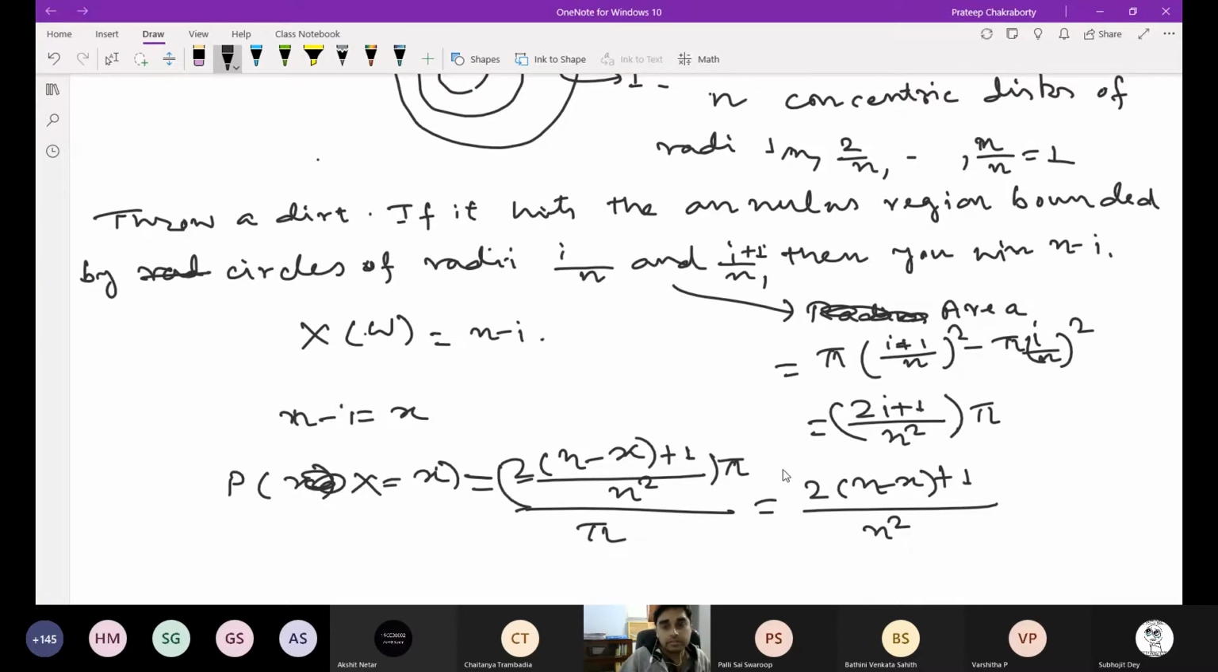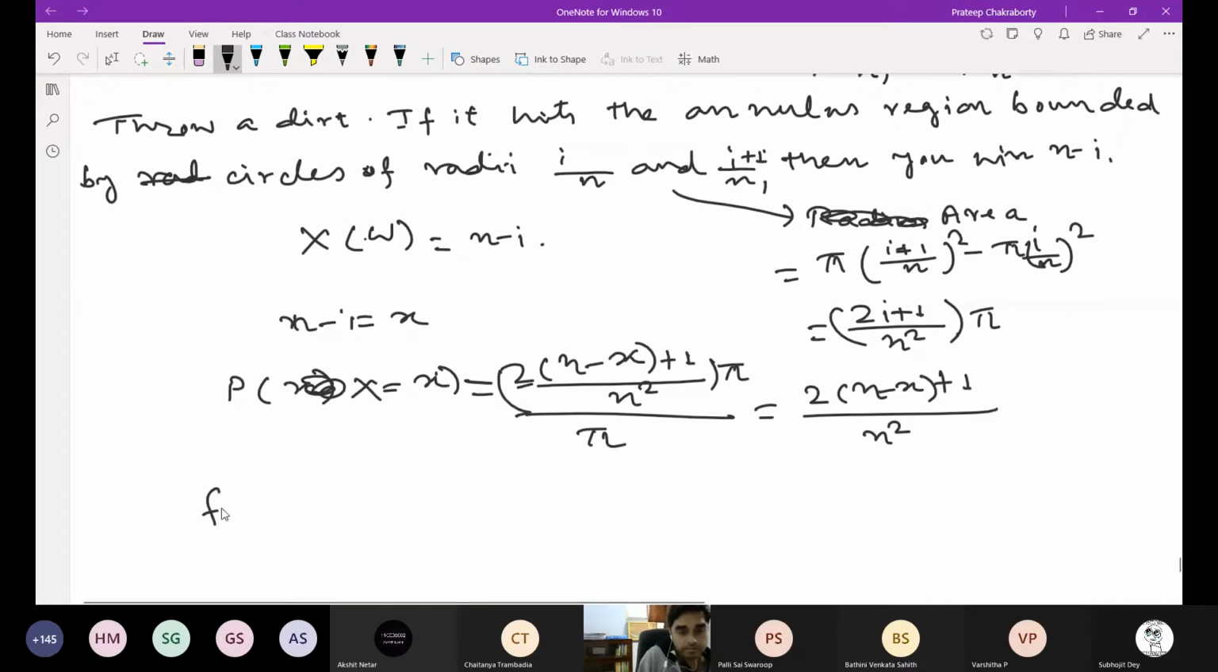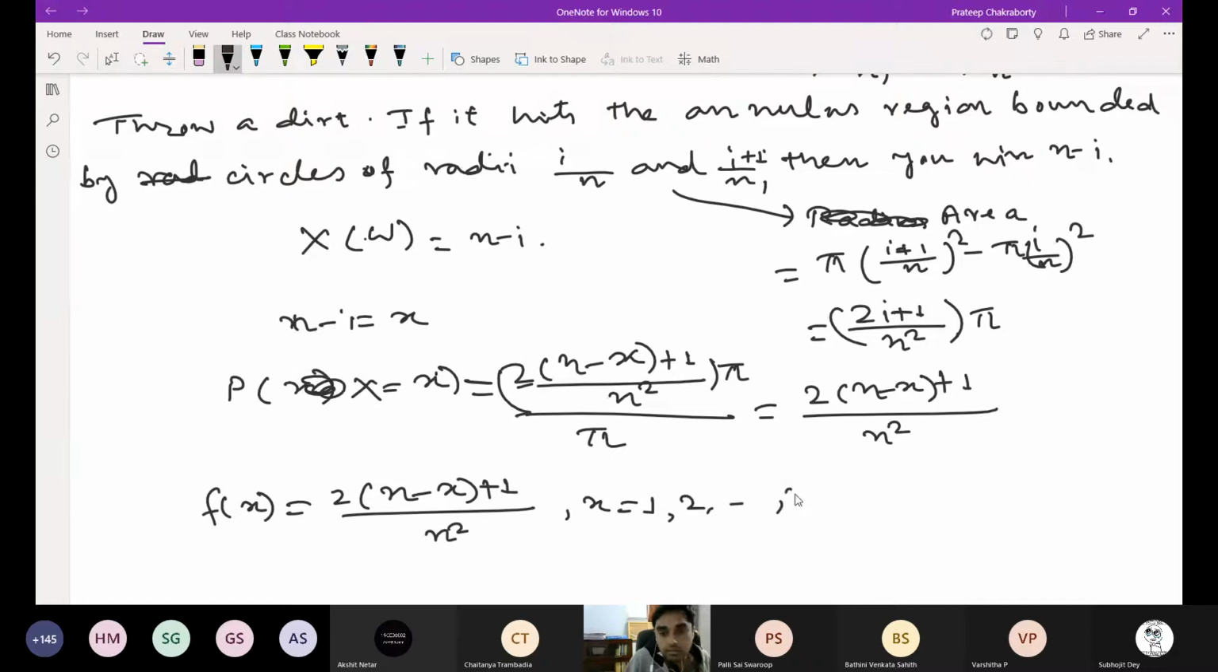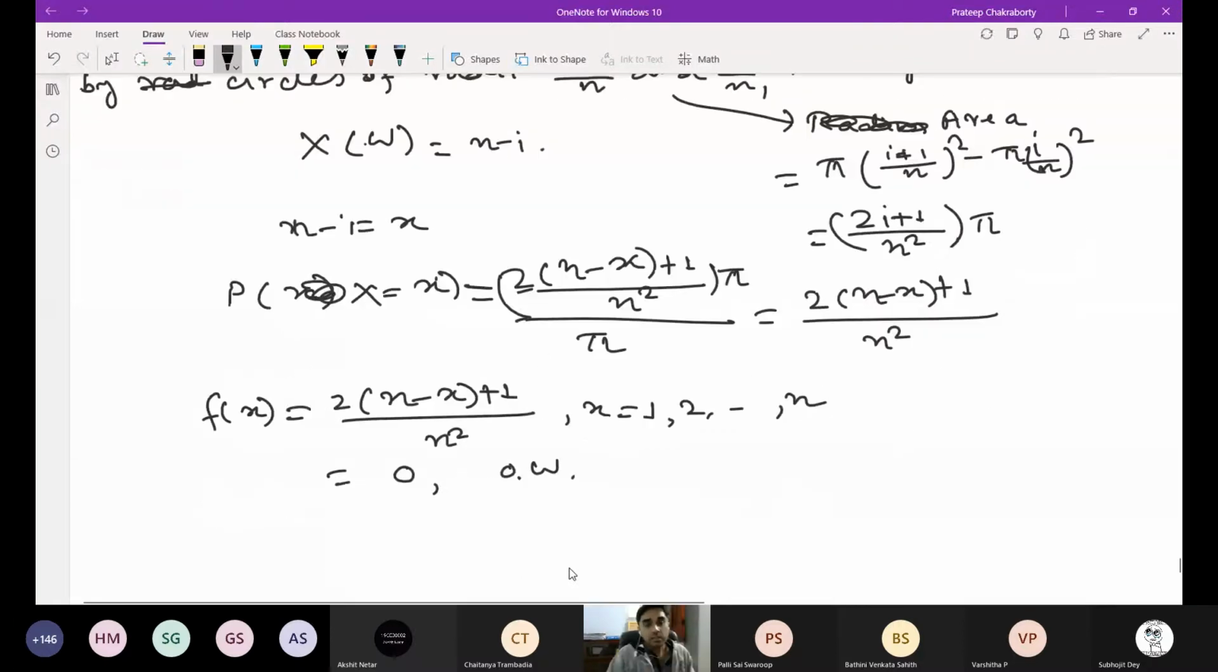So that means the density function is f of x equals (2n minus x plus 1) by n square for x equal to 1, 2, up to n, and 0 otherwise. This much we discussed in the last class. Any questions you have? Anything you want to say?